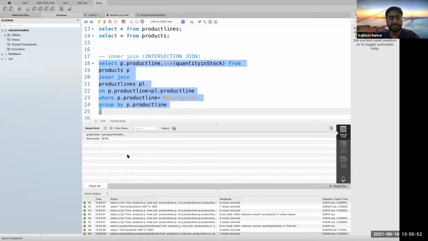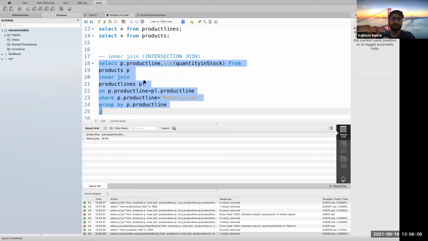Yeah, so this basically gave me the complete sum for a single product line, which is motorcycle. So this is how you perform your aggregates and filtering clause.